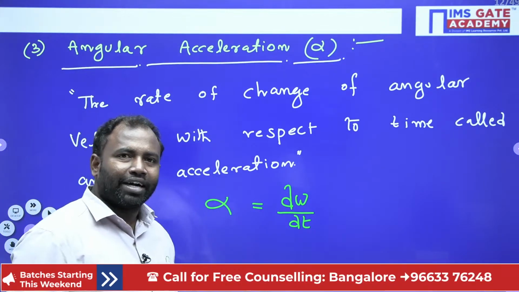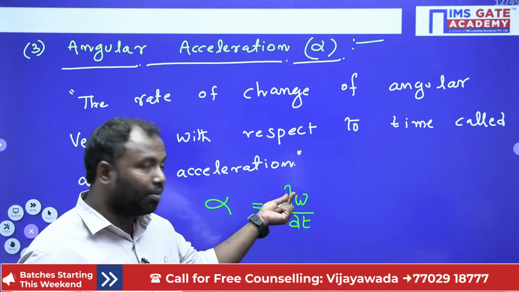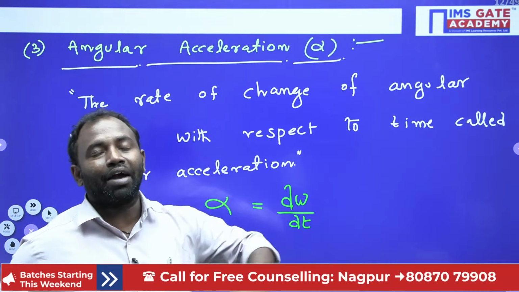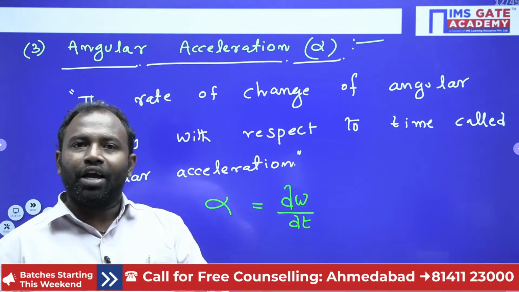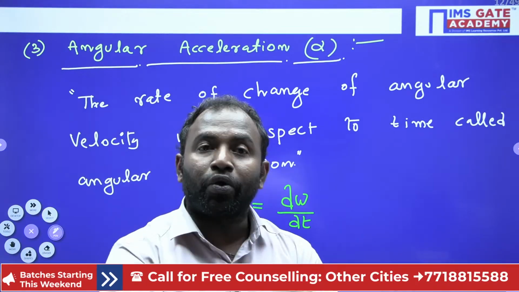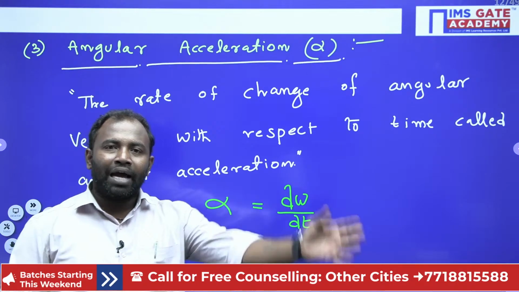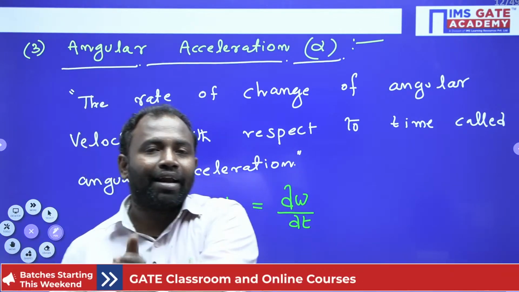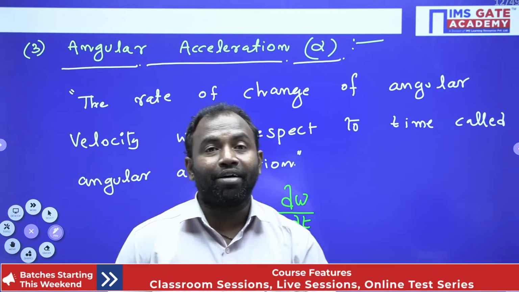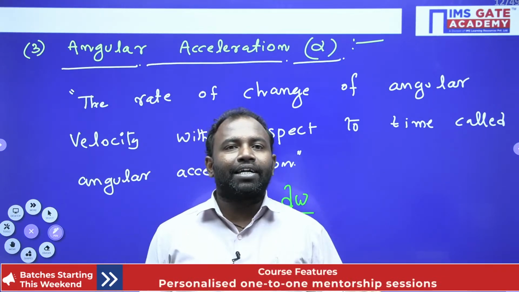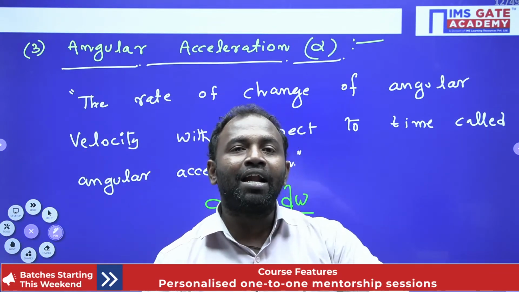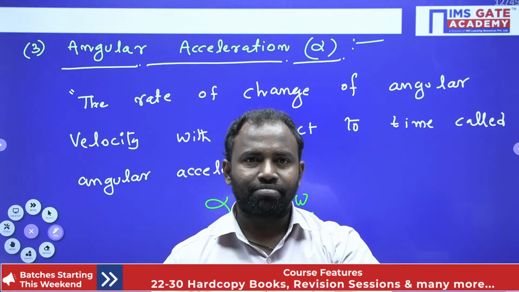d omega by dt, right? That means omega is the same for every particle, t is also the same for every particle, so the angular acceleration is also the same for every particle when a body is in pure rotation. If you consider some particles in the body, and the body is in completely pure rotational motion, then angular displacement, angular velocity and angular acceleration are all the same for every particle. That is what I would like to conclude. Why? Because angular displacement theta is the same for every particle with respect to time. That means in t time, the angle moved by all particles is theta, right?